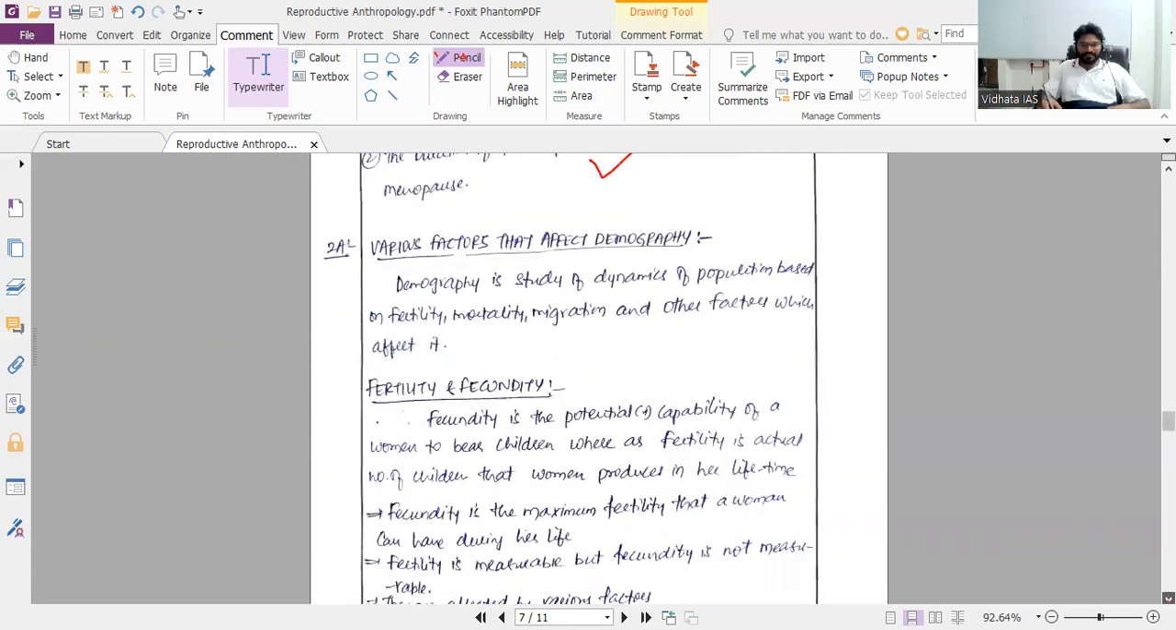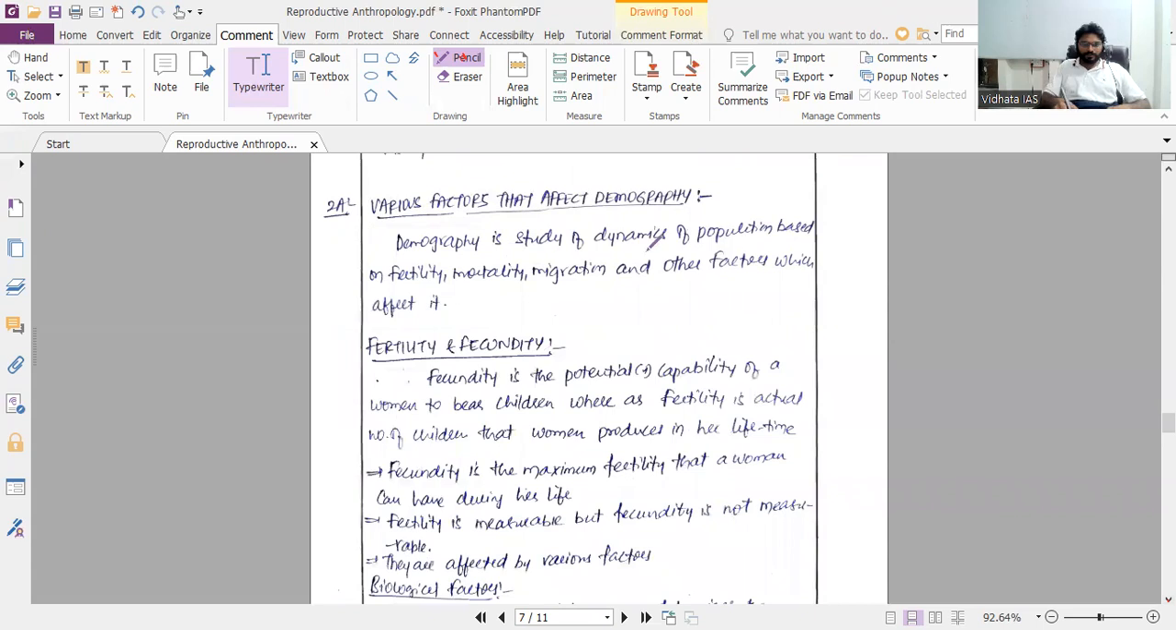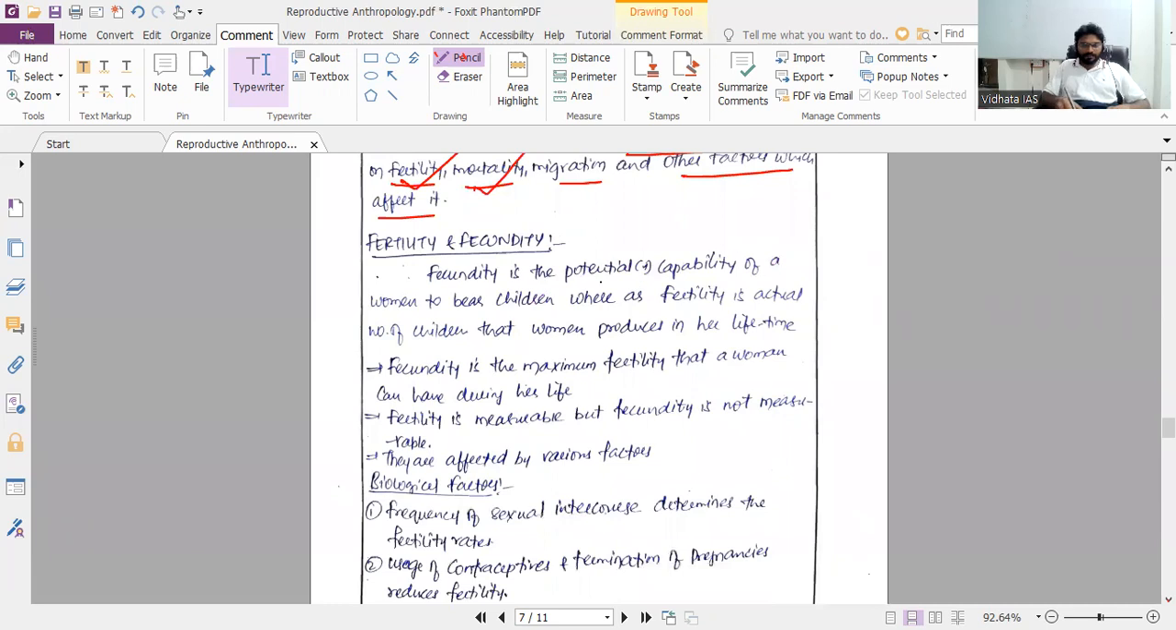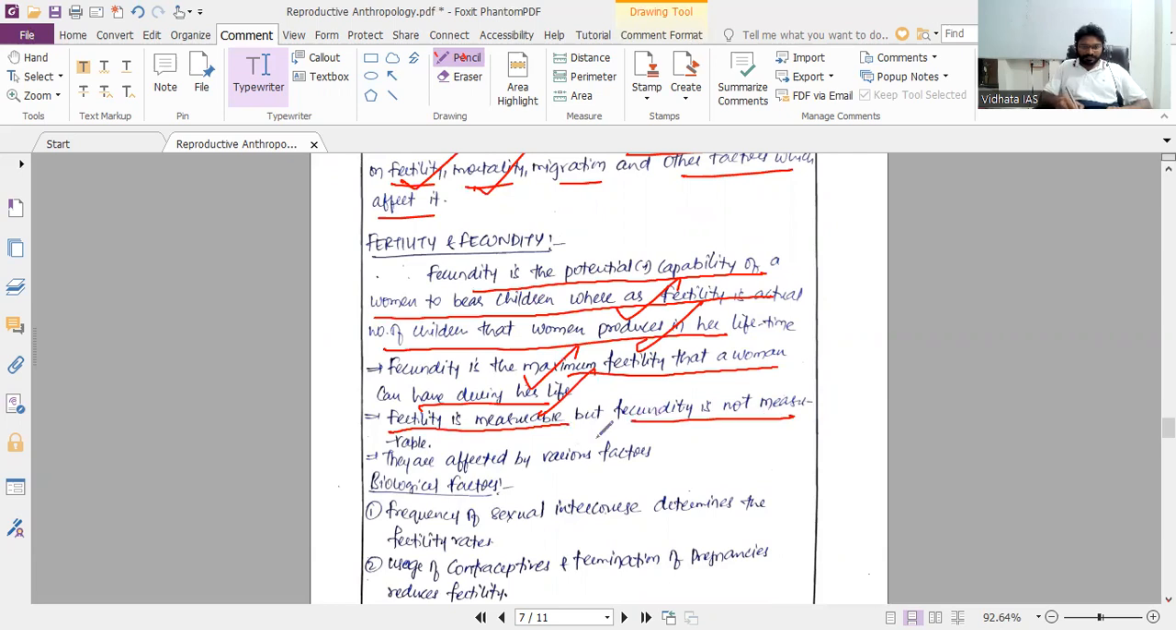Various factors affect demography. Population is based on fertility, mortality, migration, and other factors which affect it. Fertility and fecundity: fecundity is the potential capacity of a woman to bear children, whereas fertility is the actual number of children born. Fecundity is the maximum fertility that a woman can have. Fertility is measurable, but fecundity is not measurable. They are affected by various factors.